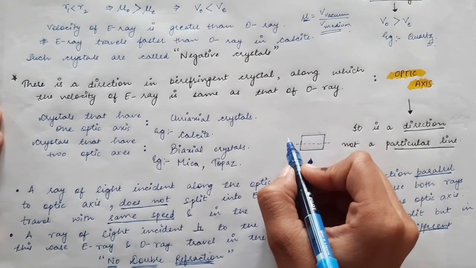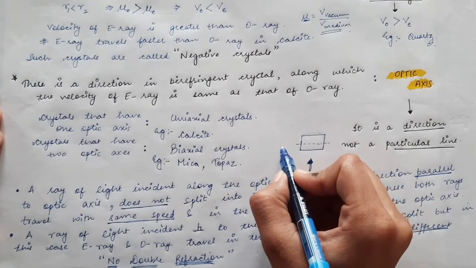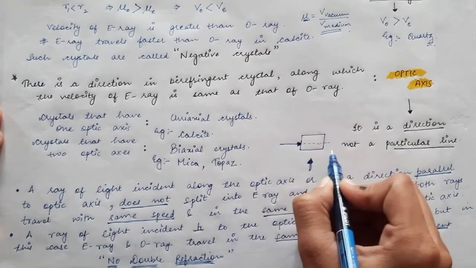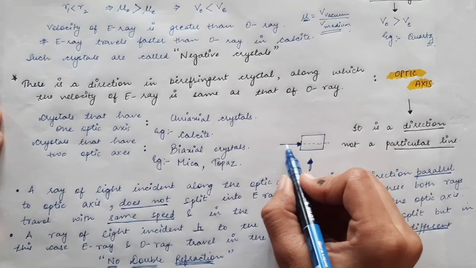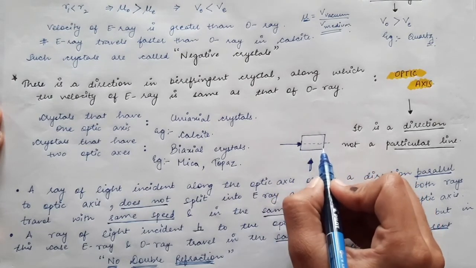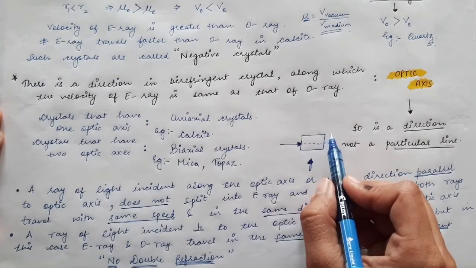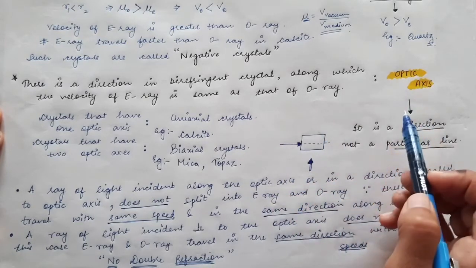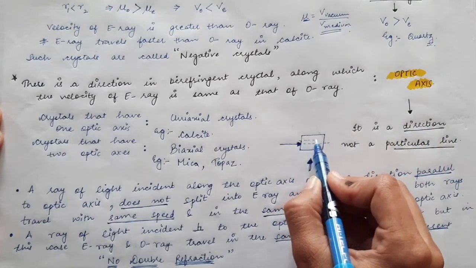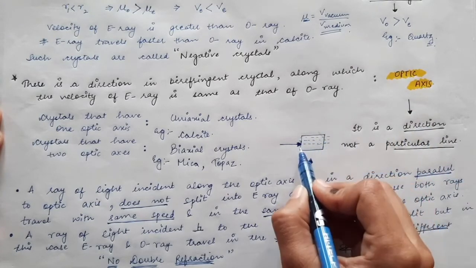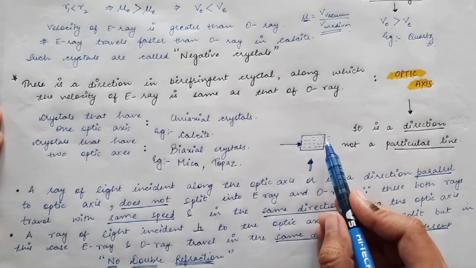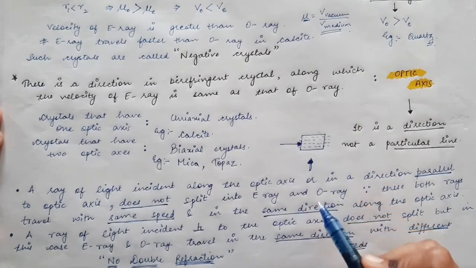So any incident light in the direction of this optic axis, this is the incident ray I have drawn. This ray is in the direction of the optic axis, or you can say along the optic axis. Any line which is parallel to this line will act as the optic axis.